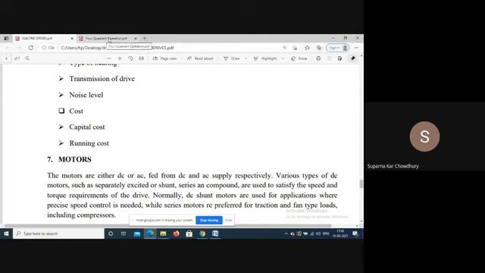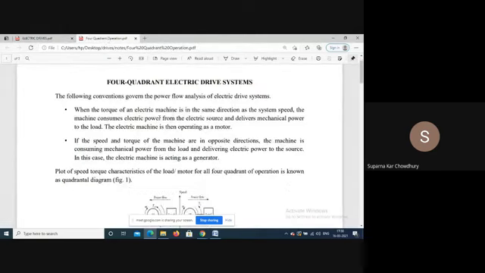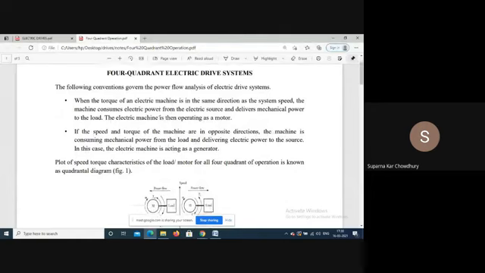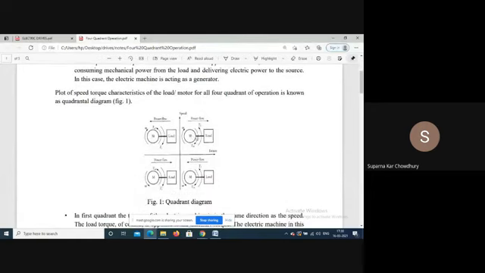Then what I was talking about was the 4-quadrant operation. This is very important for drives operation. 4-quadrant operation means these are the 4 quadrants of operation, that is the speed-torque characteristic. This is positive here; for this figure, the speed in the anti-clockwise, this clockwise direction, is considered positive.